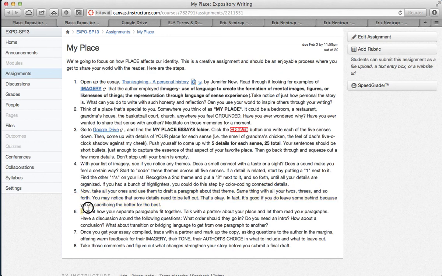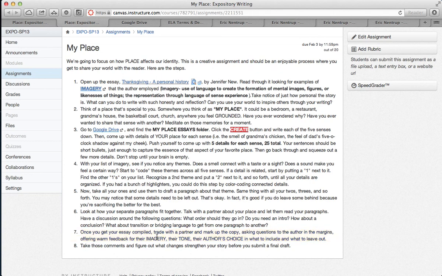Now take a look at your separate paragraphs and how they fit together after you've done some editing. Talk with a partner about your place and let them read your paragraphs. You could do this in Google Docs really easily. What order should they go in? Do you need an intro? How about a conclusion? What about a transition or a bridging language to get from one paragraph to the next? And that should get you down to step 7.